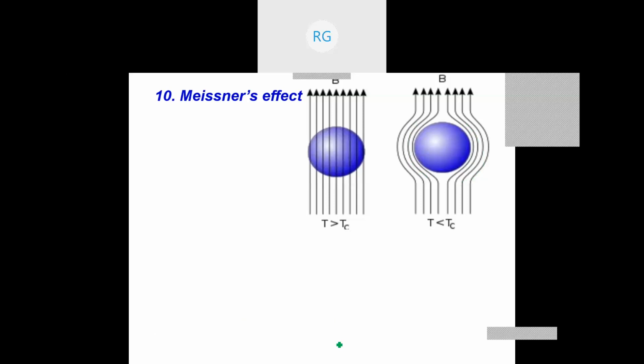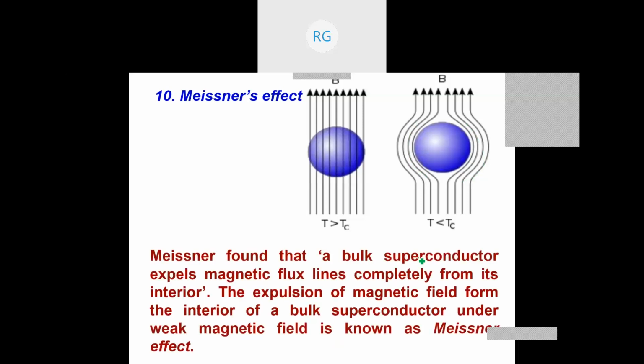So a bulk superconductor expels magnetic flux lines from the interior of the substance, and that expulsion of magnetic flux we call Meissner's effect.